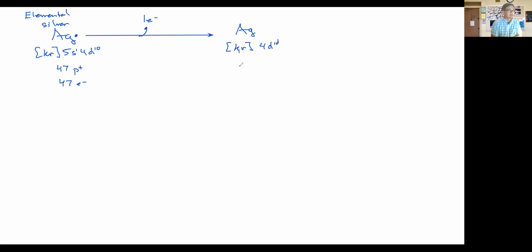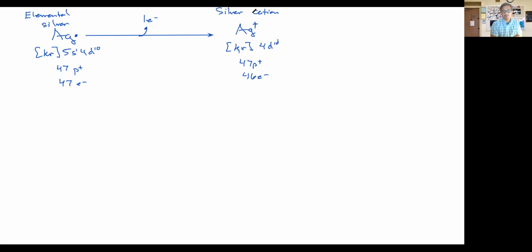So this particular atom here will have its 47 protons because it is silver, but since it lost one electron, it's going to have 46 electrons. Therefore, it's charged and it's going to be a plus 1. So it's going to be silver 1 plus. It has a plus 1 charge. And so this silver ion is different from the elemental one, so we refer to this one as the silver cation.